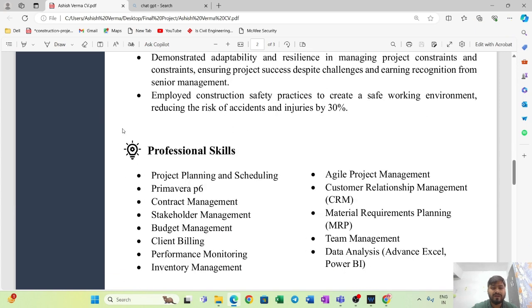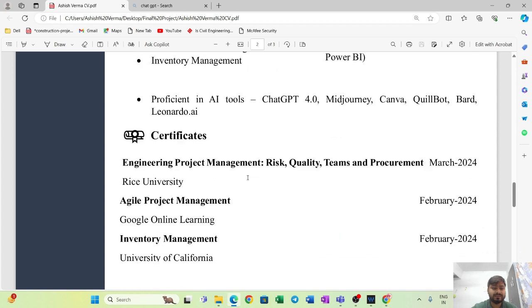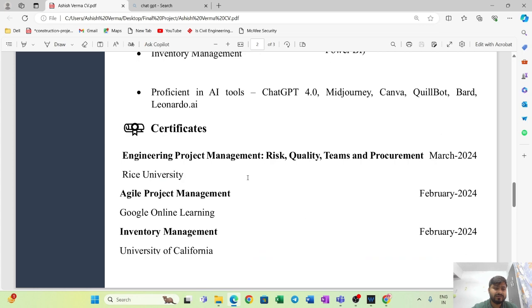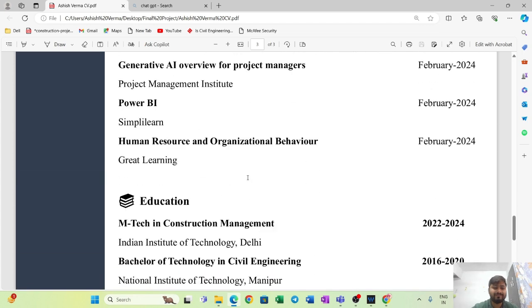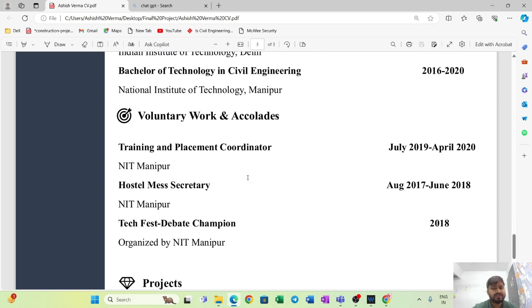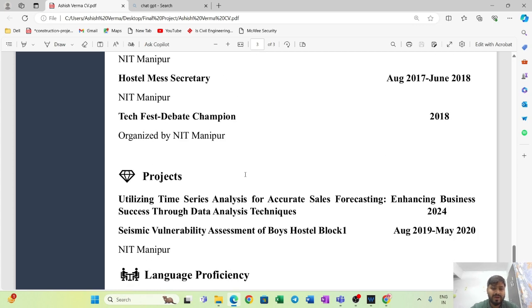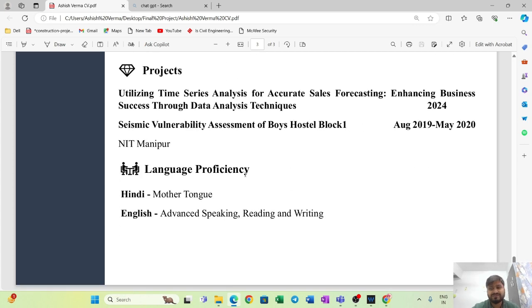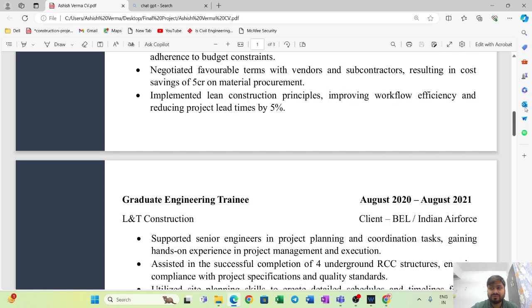And then you have to put your professional skills. I mean, whatever professional skills you possess, you have to tabulate here. And then the certifications that you have done, the certificates you have to add. And the education that you have, you have to add that also. Voluntary work and accolades, meaning whatever achievements you have, you have to put. And the projects that you have done, and the languages that you know. Okay, so this is going to be the sample one.